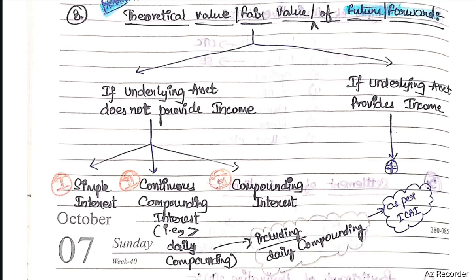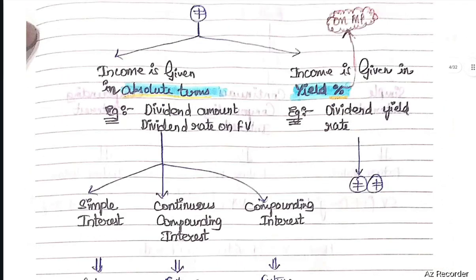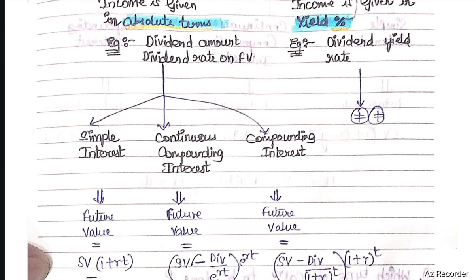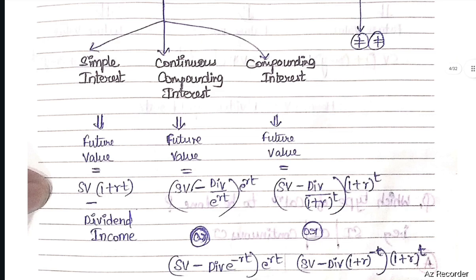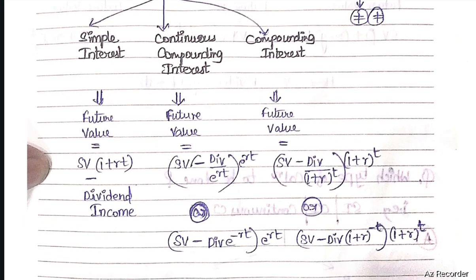What if the underlying asset provides income, either interest or dividend? If the underlying asset gives income, and if income is in absolute terms, for example dividend amount, dividend rate on face value, then consider simple interest, continuous compounding interest, compound interest. In case of simple interest, future value equals spot value into (1 plus RT) minus dividend income. In case of continuous compounding interest, future value equals (spot value minus dividend divided by e to the power RT) into e to the power RT, or (spot value minus dividend into e to the power minus RT) into e to the power RT.